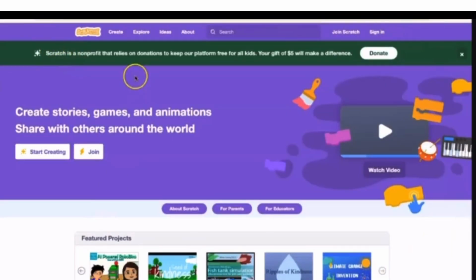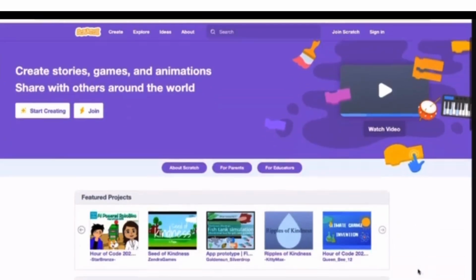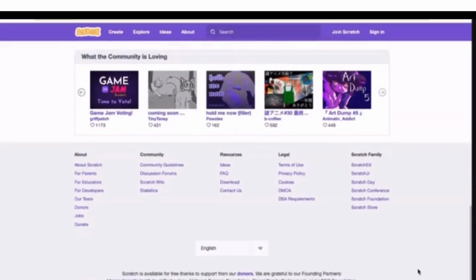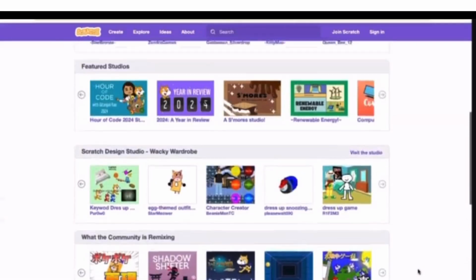Scratch is a browser based application. This is the main Scratch framework. You can download it from here on your PC or laptop. These are the inbuilt projects where you can use and customize these projects and make animation, games and storytelling.